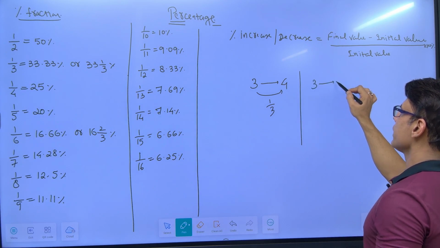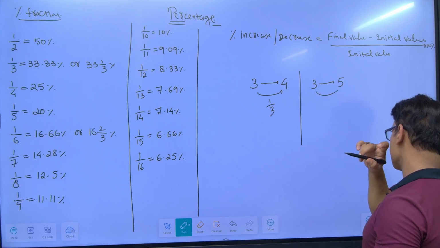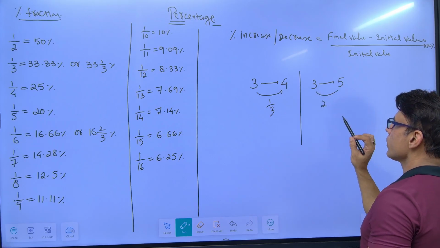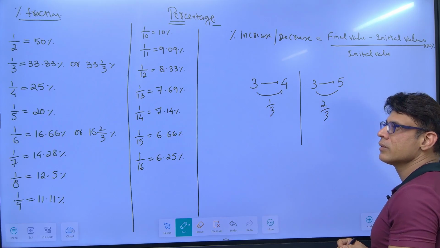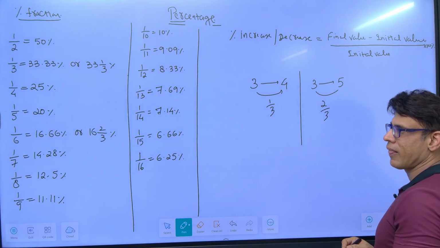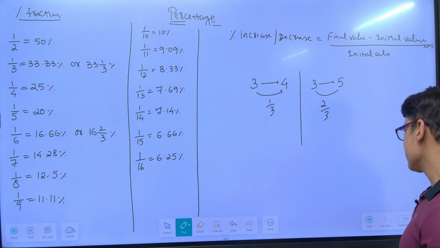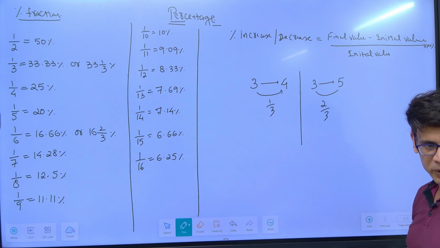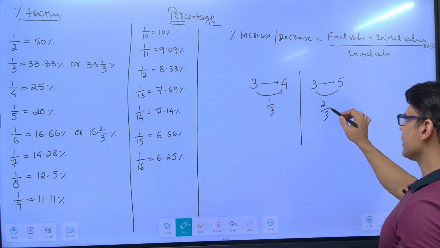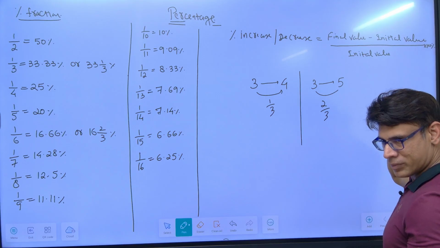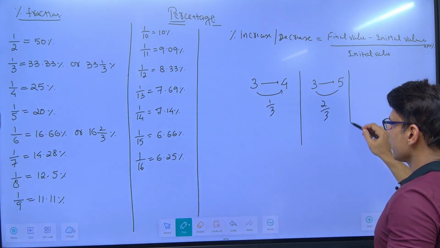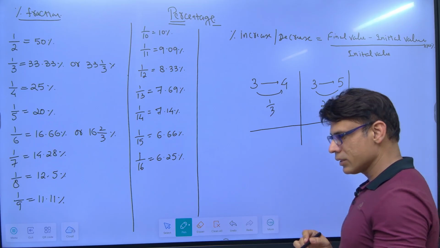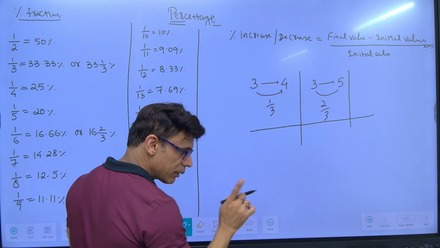Let's say if 3 becomes 5. So there is an increase of 2 over a base of 3. So 2 by 3 is... what is 1 by 3? So 2 by 3 will be 66.66. We have to find out what is 1 by 3, so 2 by 3 will be double of that, na? 66.66. Now I want to ask you something, right?